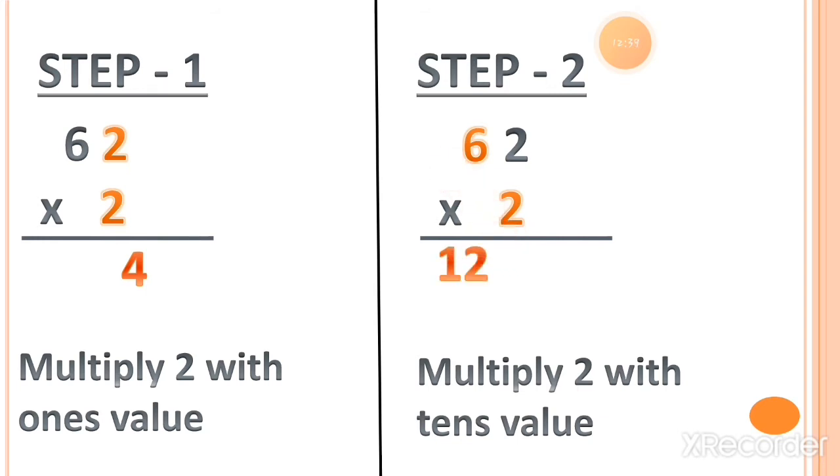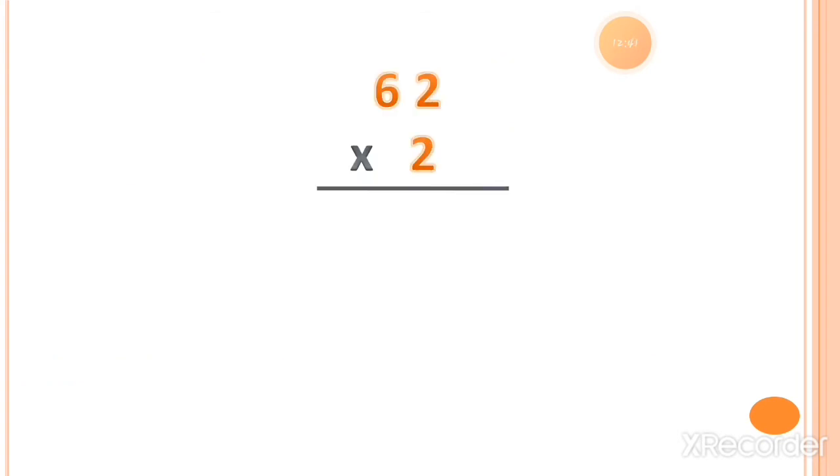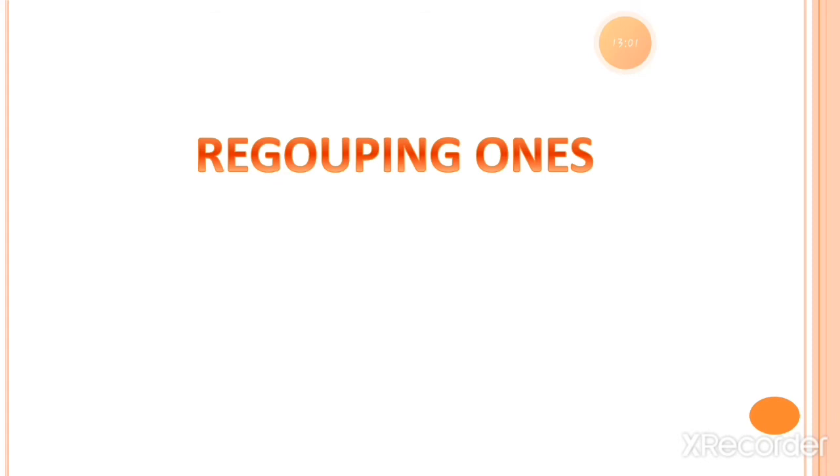You can see we get the answer in 2 digits. So let's do both the steps together. 2 twos is equal to 4 and 2 sixes is equal to 12. So the answer is 124.